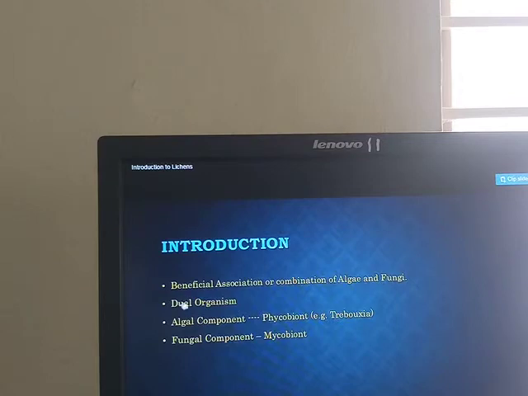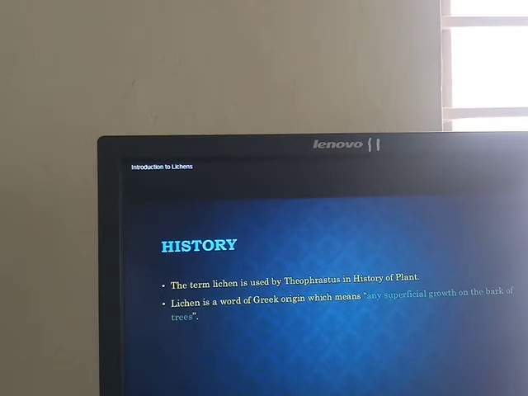Hence it is called a dual organism. What are those dual organisms? One is algae and another one is fungi. The lichens are made up of two partners. One is the algal partner or algal component, another one is the fungal component. The algal component is phycobiont. The fungal component is called mycobiont. Is that clear? Next, move on to history.